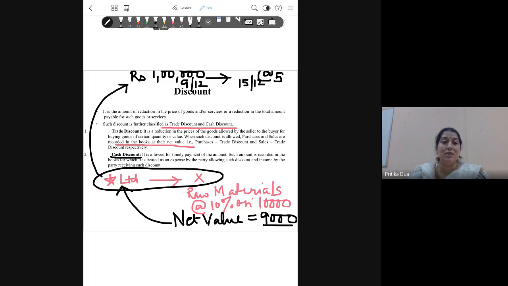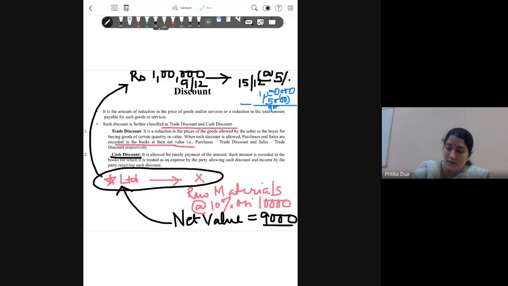So now this is an example of cash discount, and cash discount is clearly shown in the books of accounts, which means that now we will show that 1 lakh was the amount to be paid minus discount, which will be 5,000, and now the net value comes to 95,000.